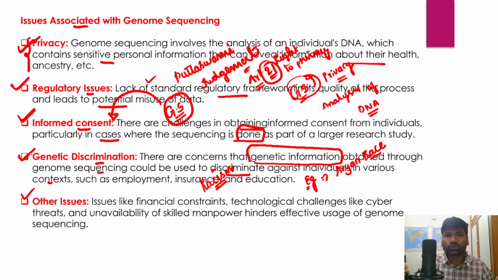There are other major issues also, for example, financial constraints and technological challenges like cyber threats, and unavailability of skilled manpower. So that could also hinder the effective usage of genome sequencing, right? So these are the major issues that are associated with genome sequencing.